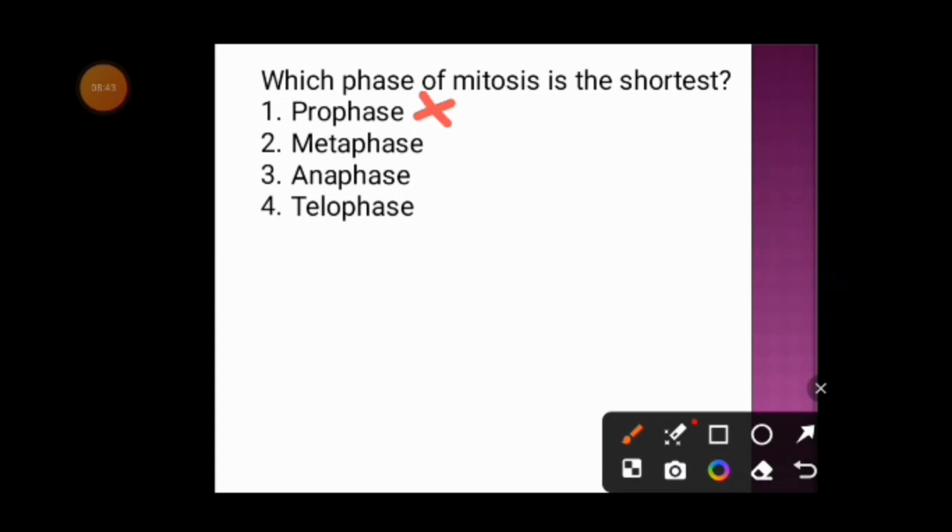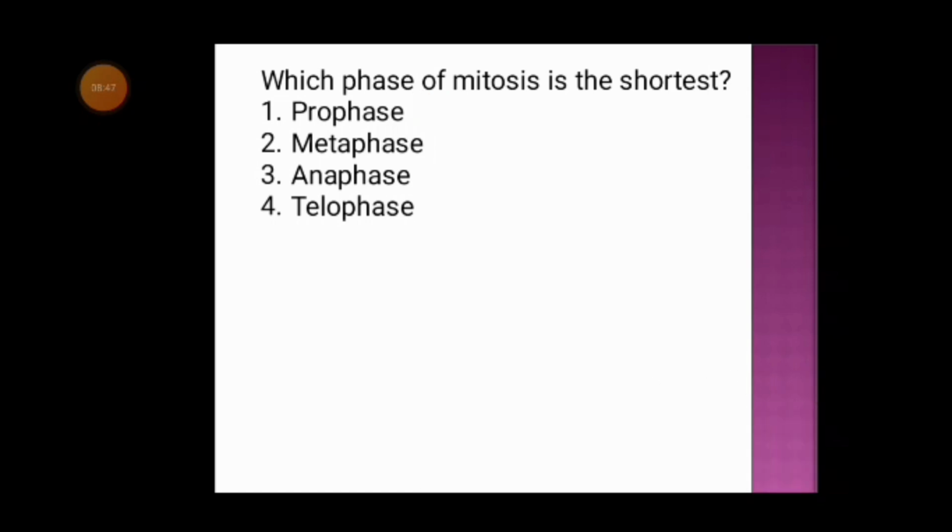Now you have to choose among these three options, and the correct answer is option 3, anaphase. Anaphase is the shortest phase of mitosis, whereas prophase is the longest phase and the first phase of mitosis.